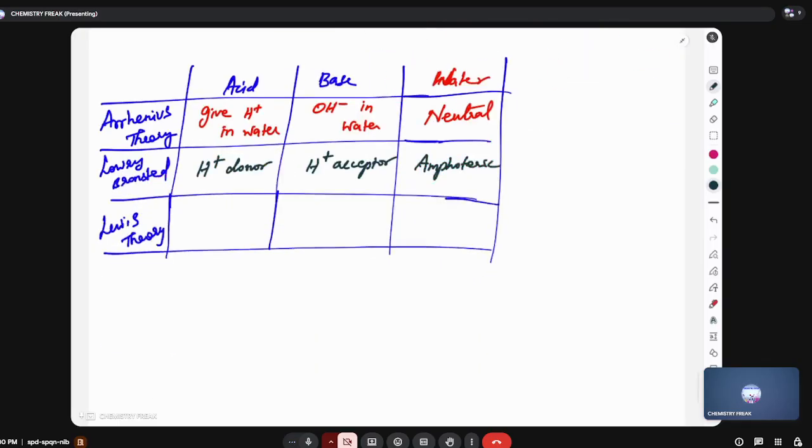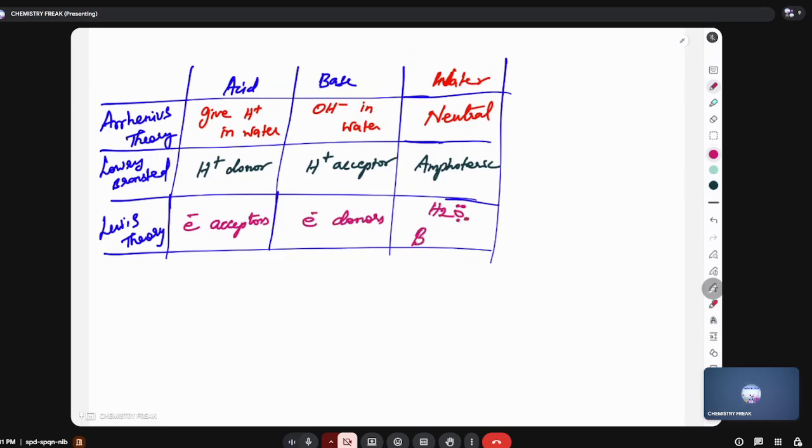Don't worry. According to Lewis, what is an acid? It is a different theory. Electron acceptors are acids and electron donors are bases. And according to him, water is an electron donor. So water is a base according to Lewis. According to Lewis, water is a basic substance. It is not an acidic substance or a neutral substance. So we are going to see all these one by one.